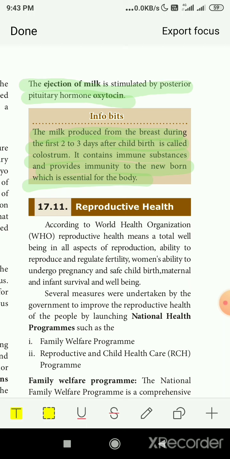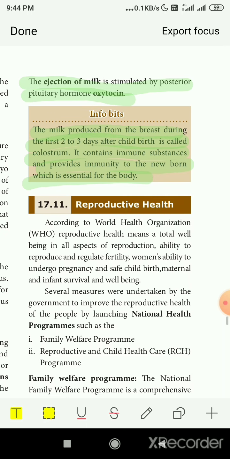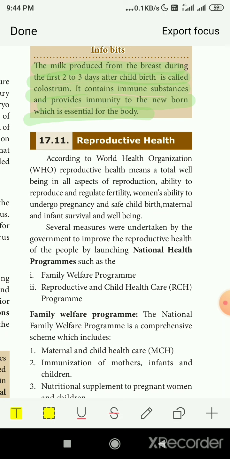Now, what is next in reproductive health? How do we have to take care of the newborn baby and the mother? That is the health. Some national health programs such as the Family Welfare Program and reproductive and child health care centers are there to take care of the mother and child after the birth. They regulate what safety measures we have to carry out after the birth, and how the mother and the child should be taken care of. That is all done by the national health programs.